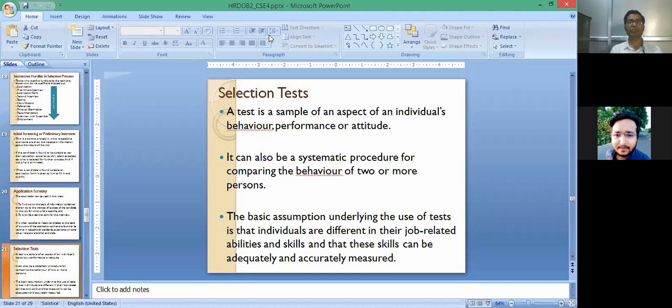But these may be based upon some aptitude examination or some GK type questions or some numerical abilities.